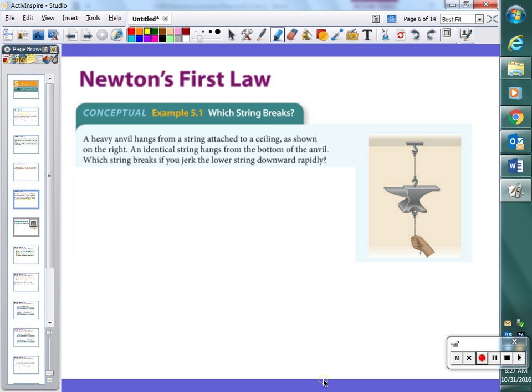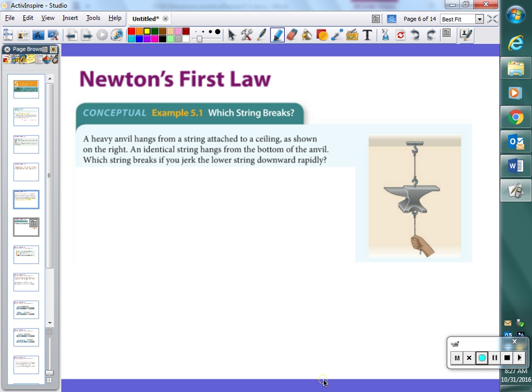Does this experiment work as well if, say, we hung a golf ball from the ceiling? It wouldn't work as well, right? Because of one of the properties of inertia. All objects have inertia, but how much inertia do objects have?